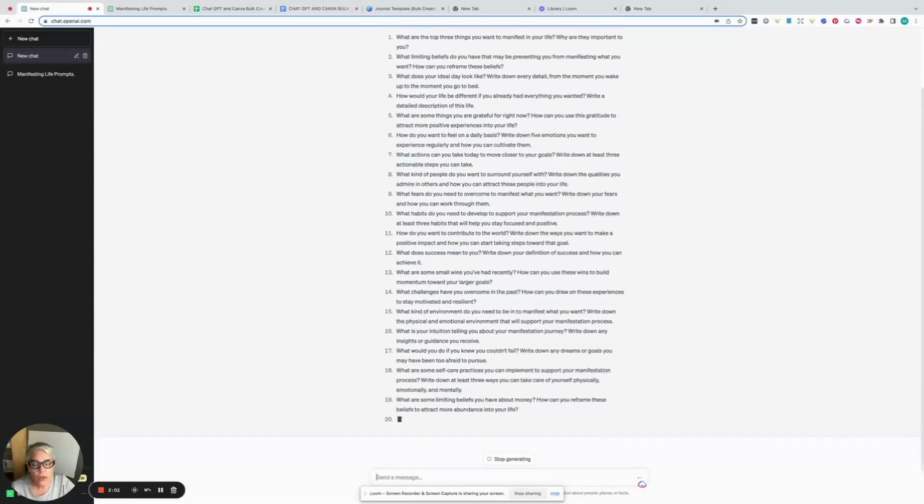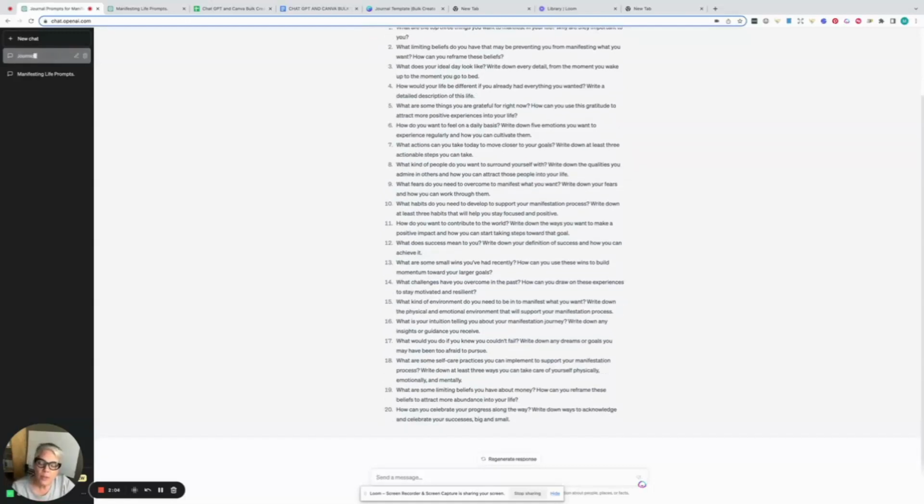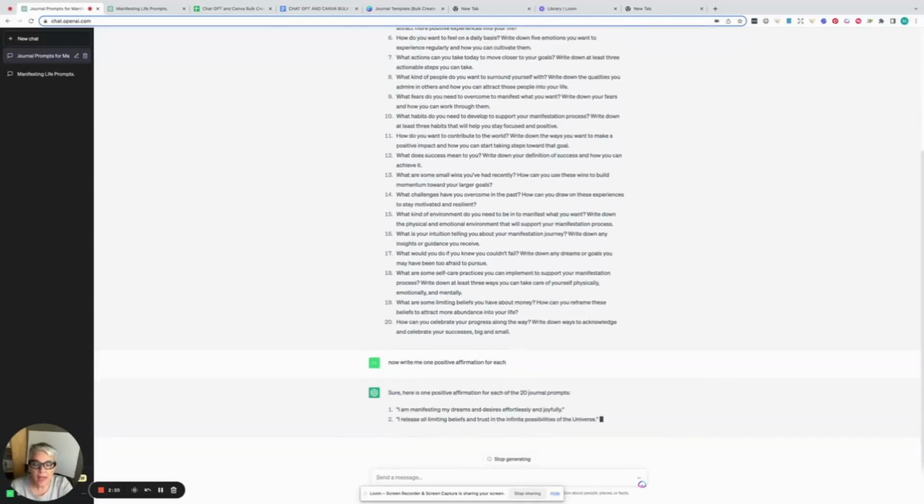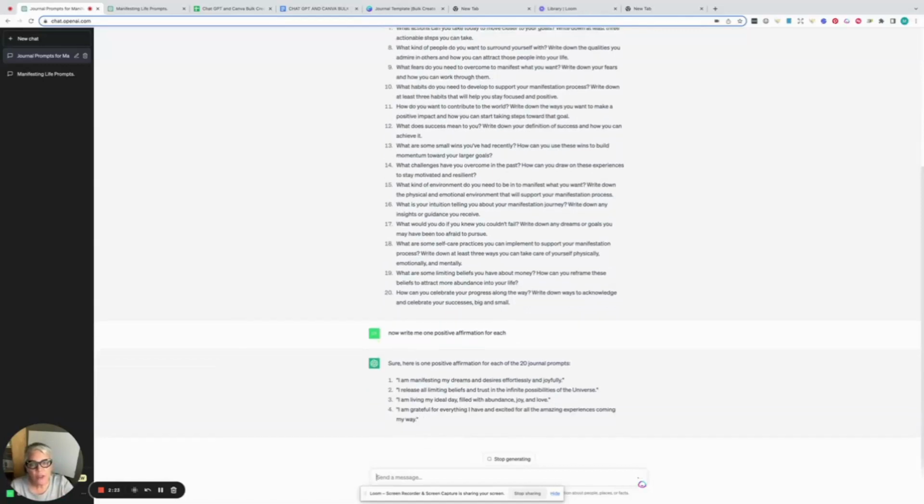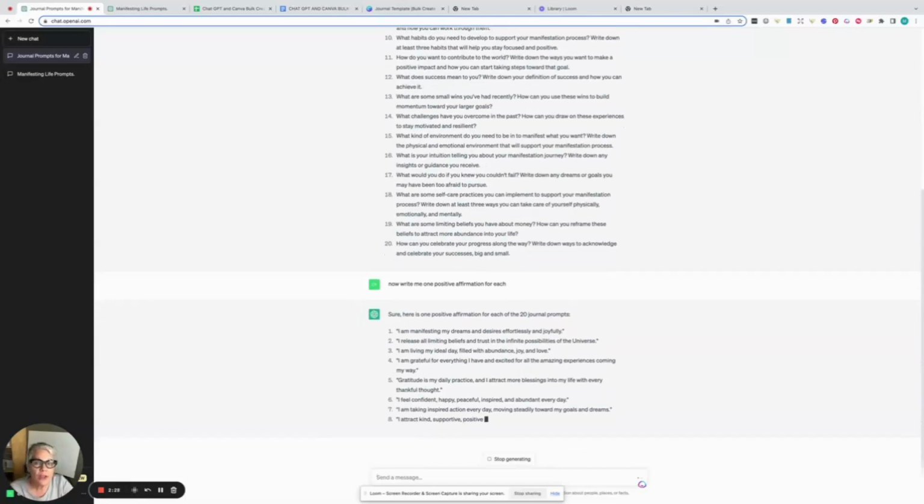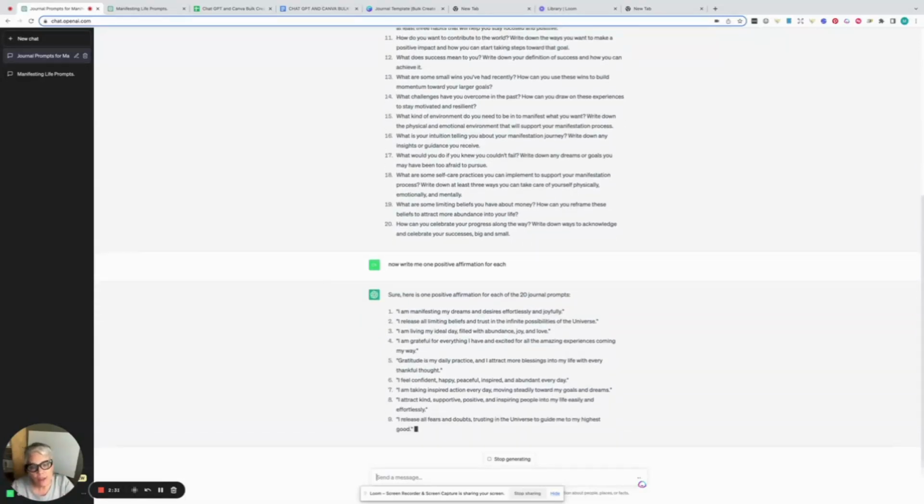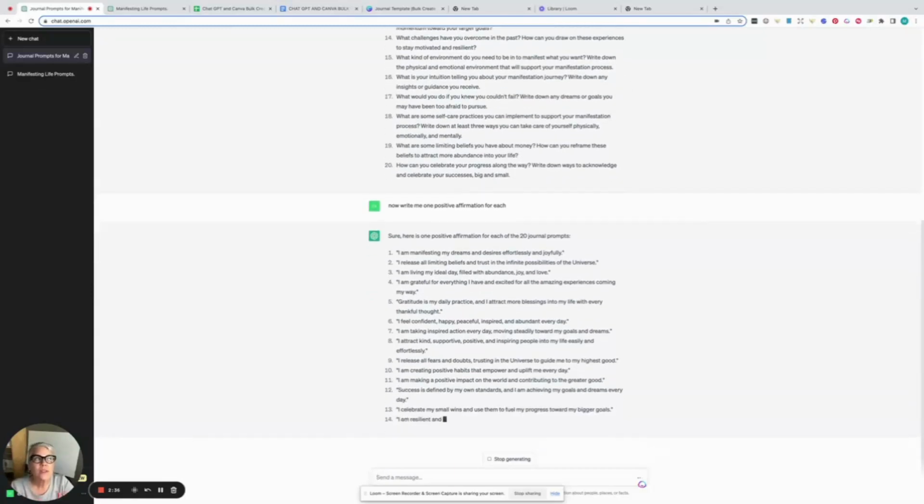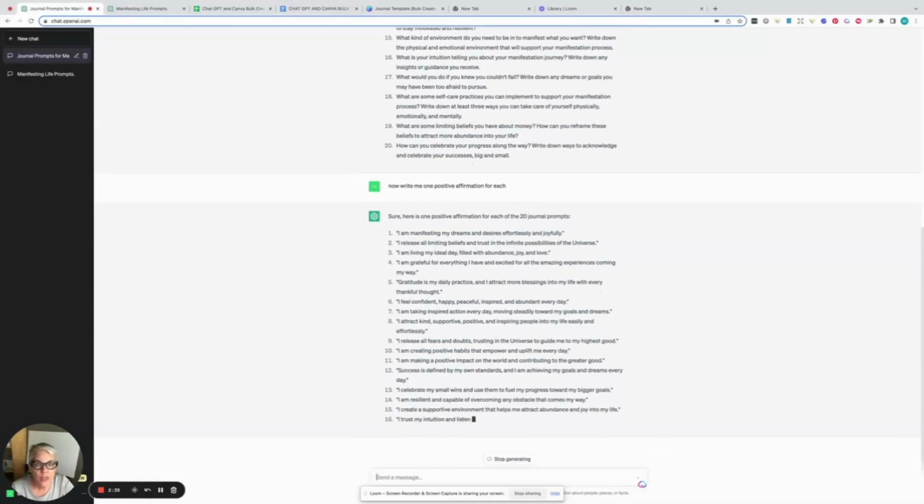And as soon as we get to 20, I'm going to go one step further and show you something. I'm going to say, now write me one positive affirmation for each. And I'm going to hit enter. Then it's going to give me 20 positive affirmations, but it's not going to give me 20 random positive affirmations. I asked it to do it for each. So it's going to go back to those 20 prompts, and each of these affirmations is going to be relevant to that journal prompt, which is just like angels singing, frankly.